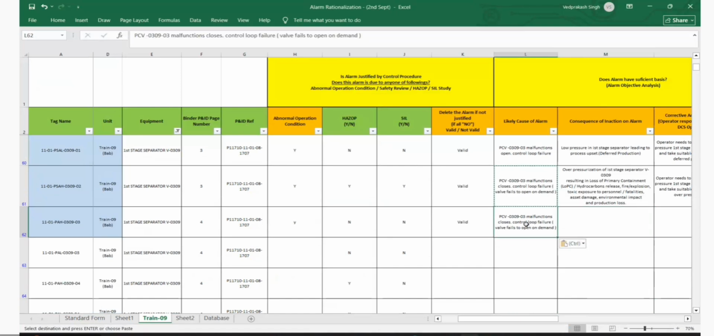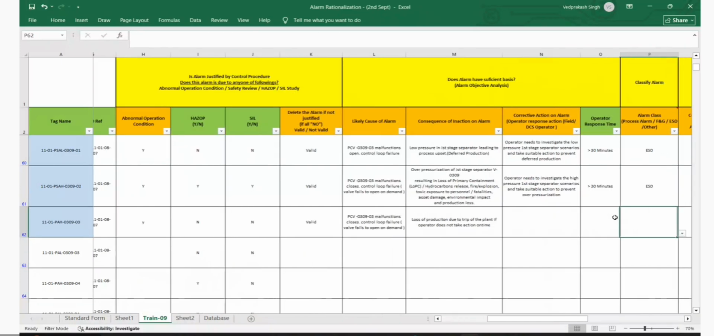If you don't take action on time, it will trip on PSAH, right? Correct. Yeah, this will trip. Loss of production due to trip of plant, if the operator doesn't take action on time. This is correct, guys.